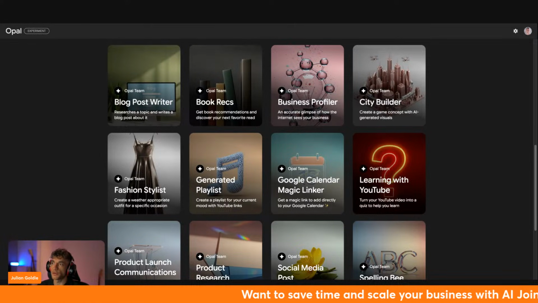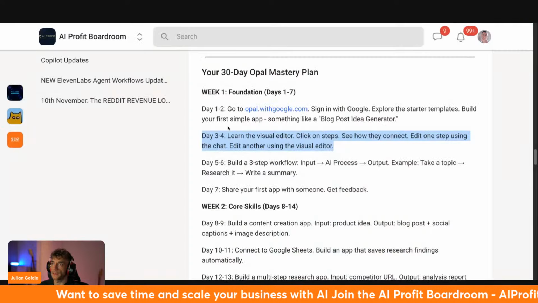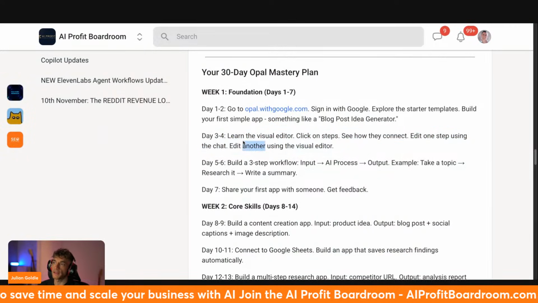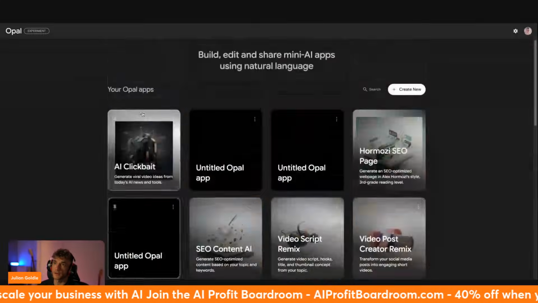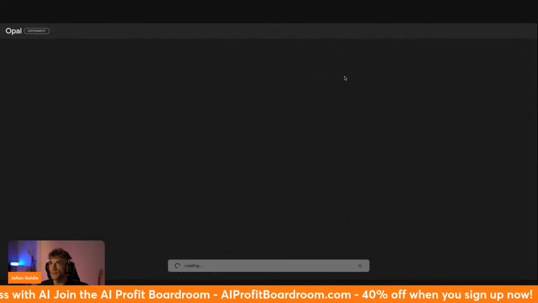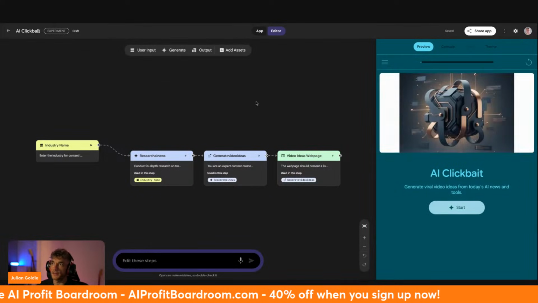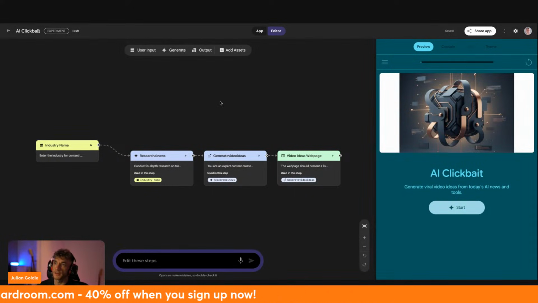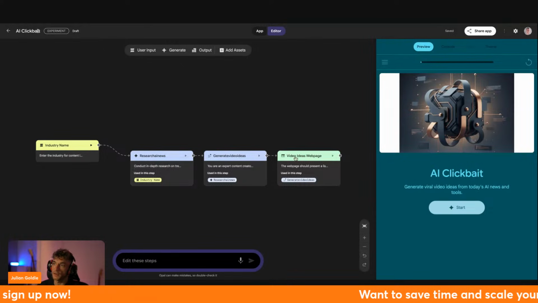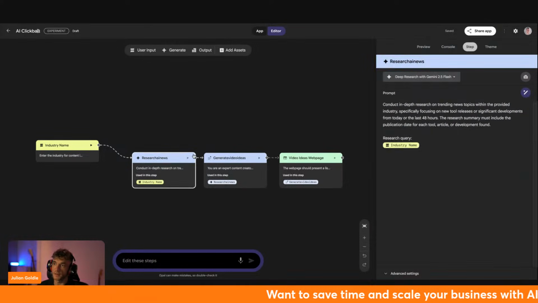Day 3 to 4, I would learn the visual editor. So click on the steps, see how they connect, edit one step with the chat, and edit another using the visual editor. So if you go back inside, for example, this tool here, and then you go inside this section, right? Inside the editor, you've got this visual editor, and you can just mix it up, add different things, zoom in, zoom out. You can edit each module, as you can see. You can add new modules here as well. It's pretty simple and easy.